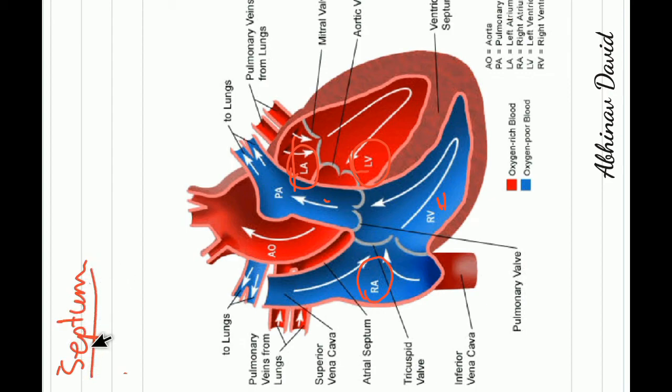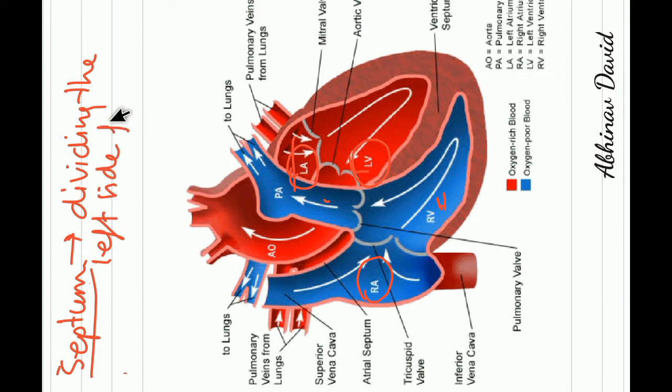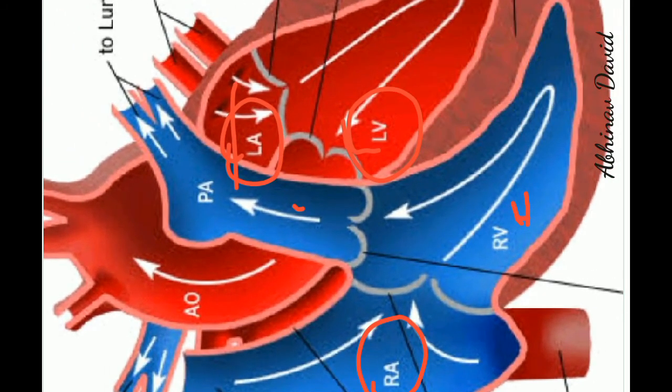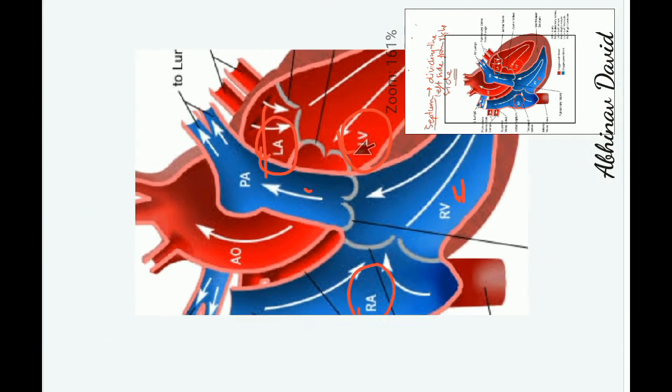In your NCERT textbook also there is labeling of the septum. It is actually dividing the left side from the right side. Now you can note one more thing here: you can see the right side having blue color and the left side having red color.